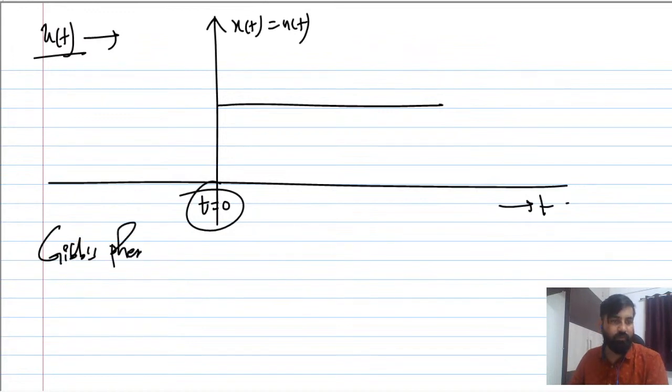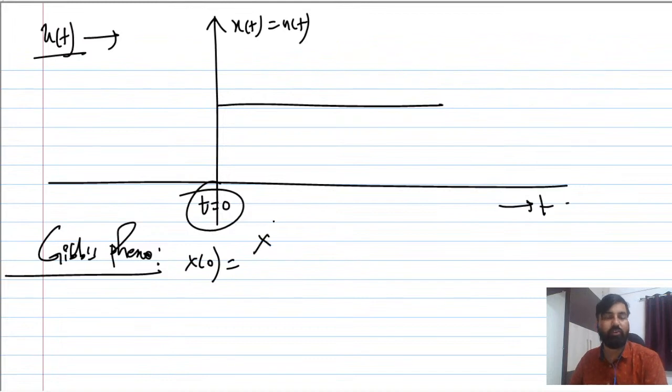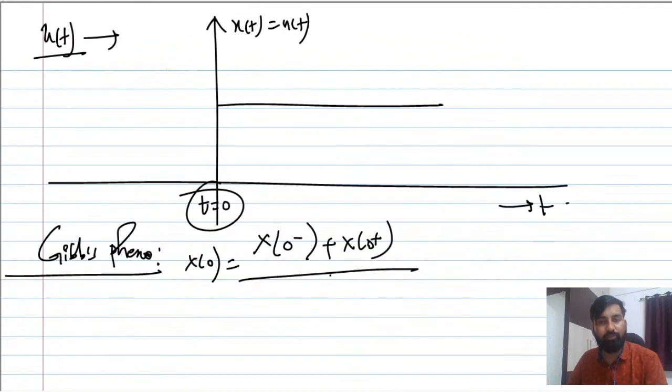What Gibbs phenomena says is that if you want to find x of 0, you always have to take the average of the two whenever there is a discontinuity. So it will be x of 0 minus plus x of 0 plus, upon 2.